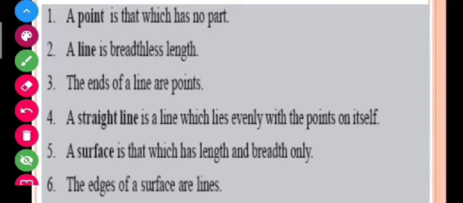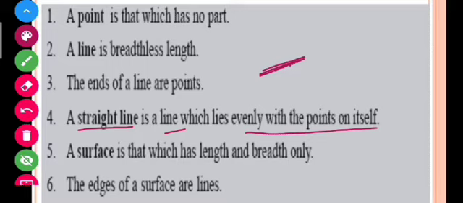Then, a straight line is a line which lies evenly with the points on itself.